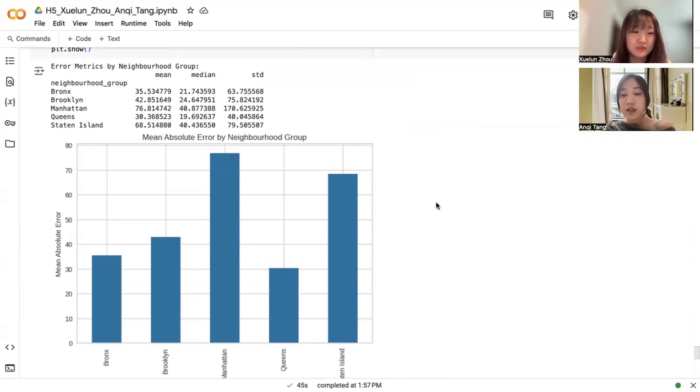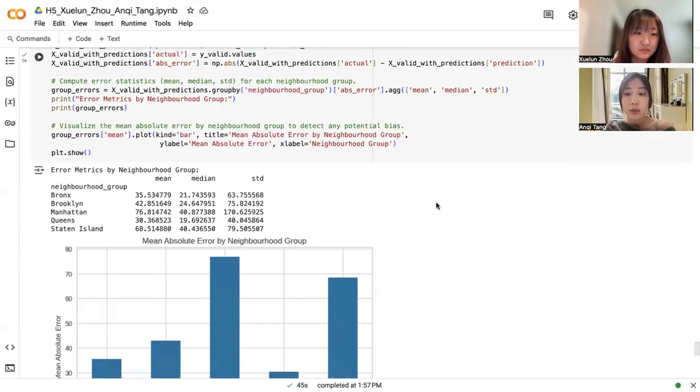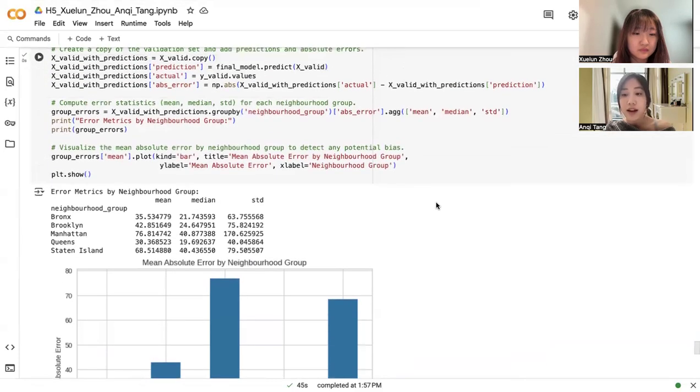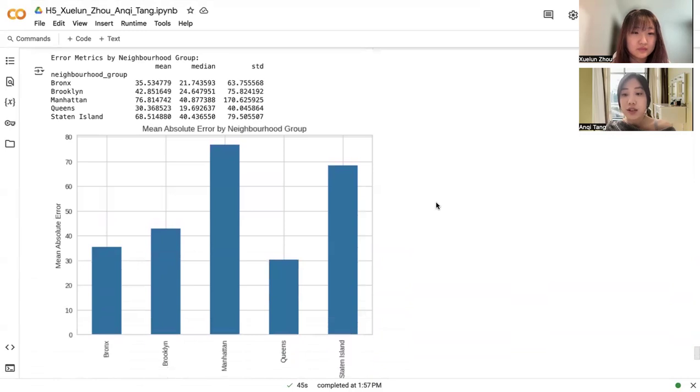And for the mean absolute error by group, we calculated metrics like the mean absolute error (MAE) and median errors, and also the standard deviation of the errors for each group. For example, we observed that Manhattan had higher prediction errors compared to the other boroughs, and this prompted us to consider additional fairness strategies.